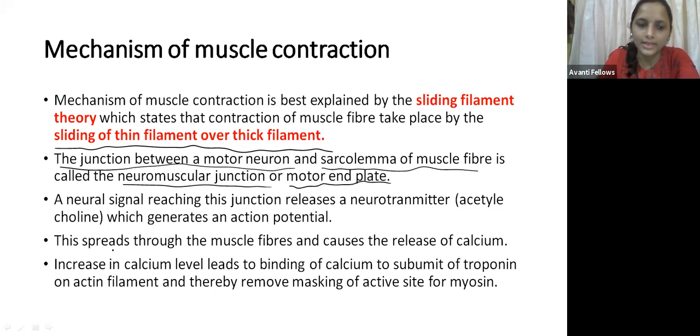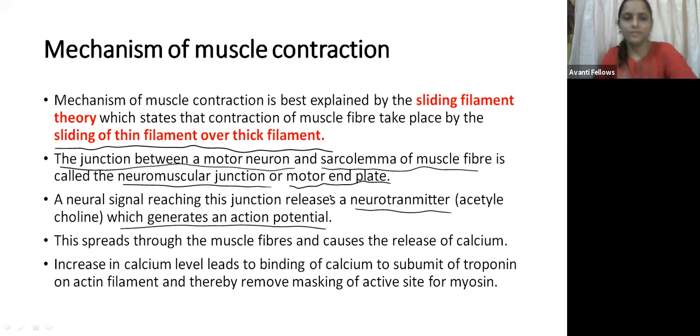Then the neural signal reaching this junction releases the neurotransmitter, which generates the action potential. Whenever the brain sends signals to the muscle to contract, at that time the signal is released in the neuromuscular junction. That signal is released in the form of a chemical called acetylcholine. The acetylcholine binds on the neuromuscular junction, where it causes the generation of the action potential.